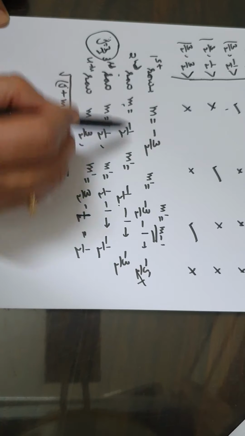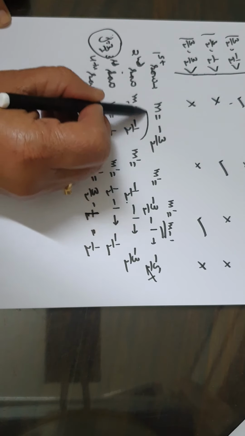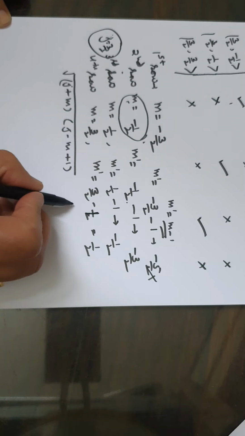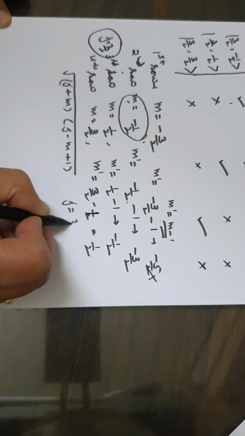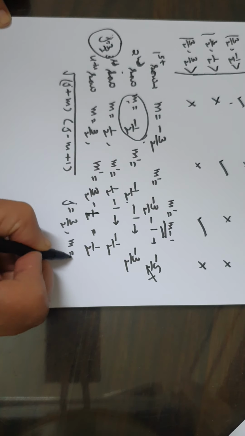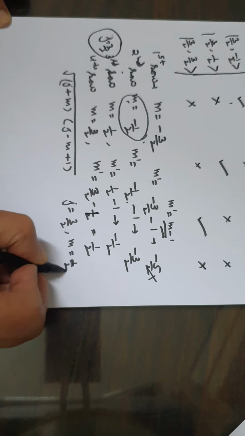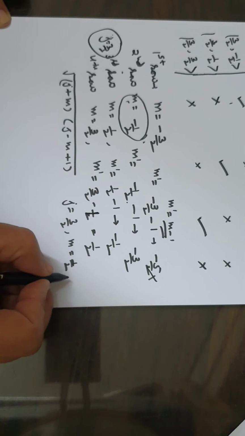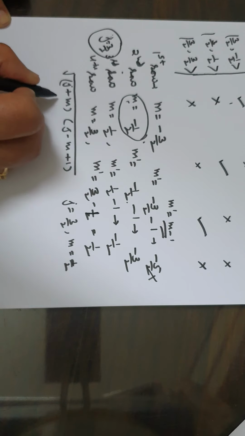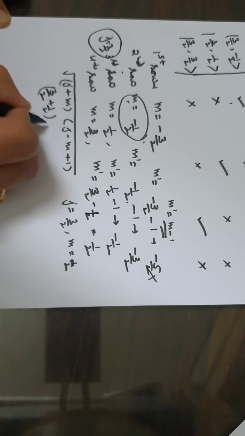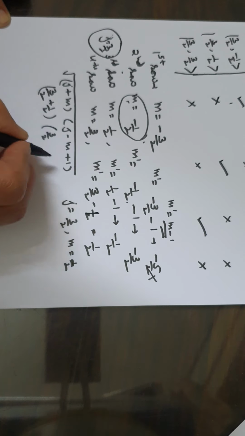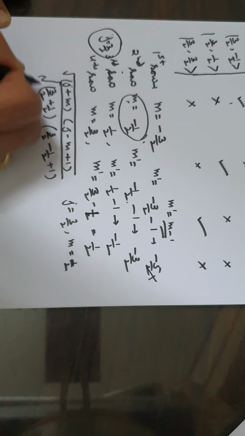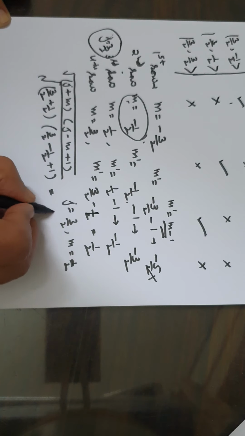For second row, m is minus 1 by 2. If we calculate the value with j equal to 3 by 2 and m equal to minus 1 by 2, the element comes out to be under root 3. It will be 3 by 2 plus 1 by 2 into 3 by 2 minus 1 by 2 plus 1 under root. So this is equal to under root 3.